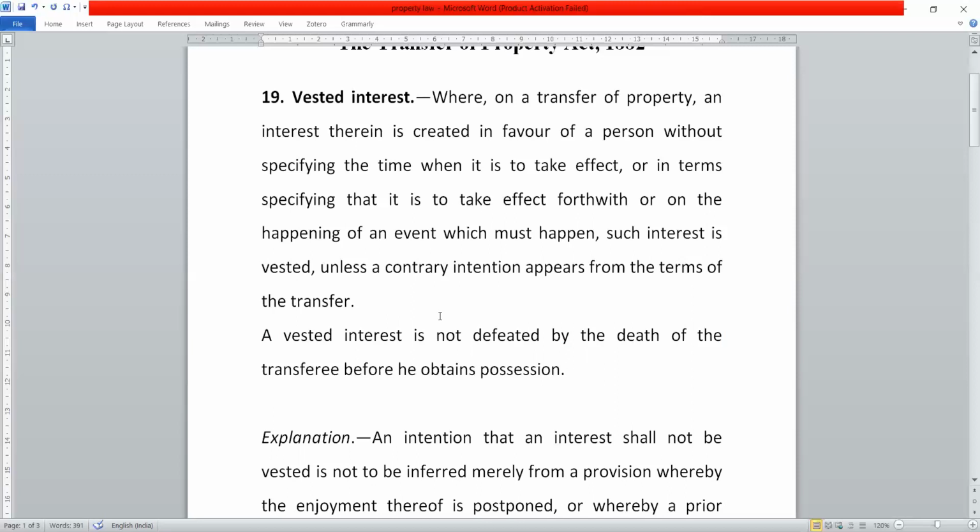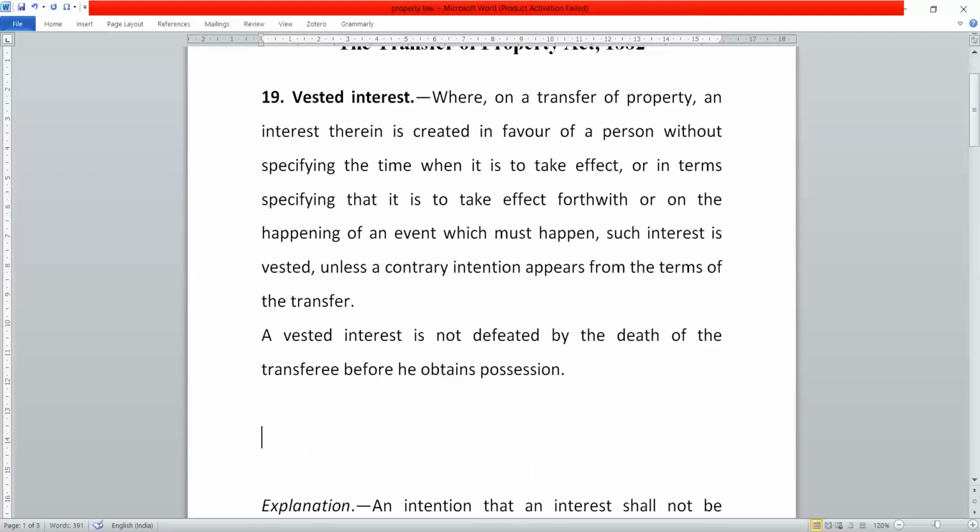That's why sometimes vested interest is also called by courts an immediate right of present enjoyment. Let me write it: immediate right of present enjoyment and present right for future enjoyment.